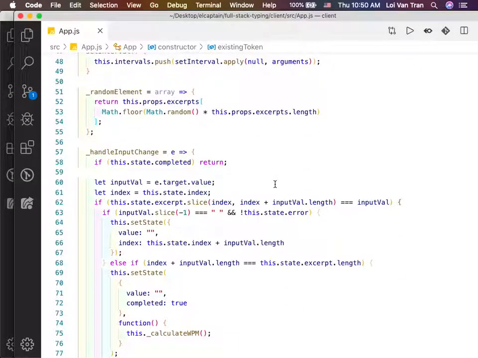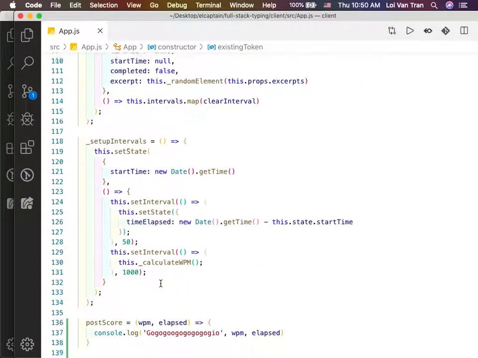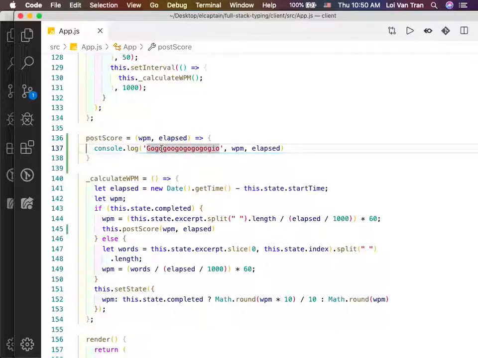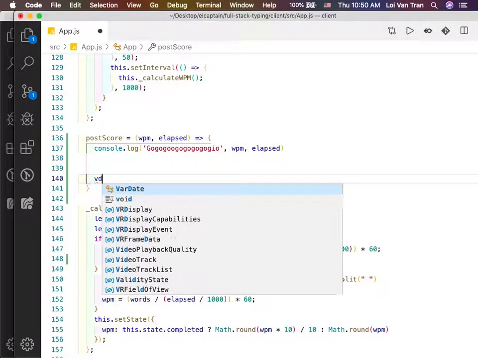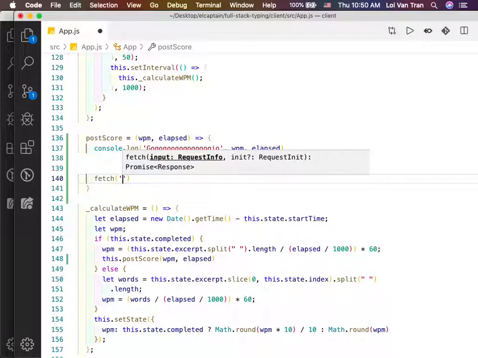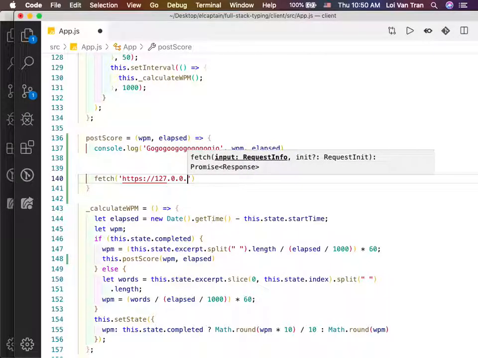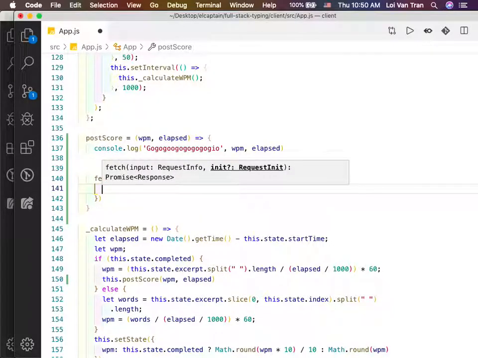Come on. All right, so we got the function to fire, right? We got this function to fire, post score, and this function fires in the situation in which the user has completed typing out the excerpt, okay? So we need more. We need to make a fetch request. And I think by this time I may have this memorized, I don't know. When we call fetch, remember fetch is globally provided. We do not need to export it or import it. We need to do https://127.0.0.1:5000, and what is the endpoint? Post score, okay? So our next argument is going to be a configuration, and I don't remember the syntax.